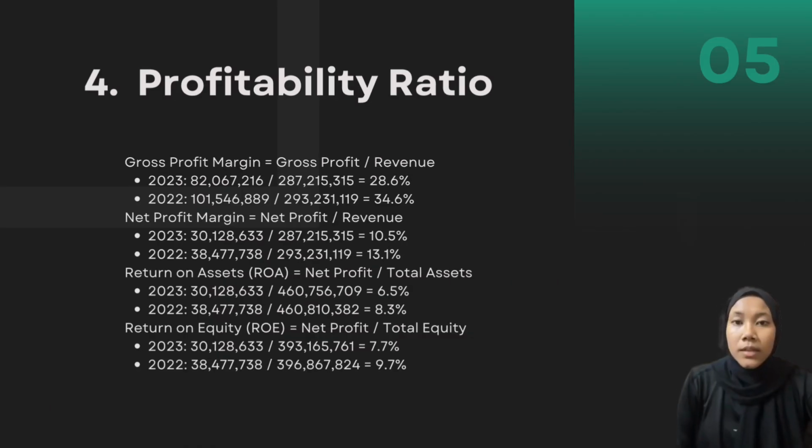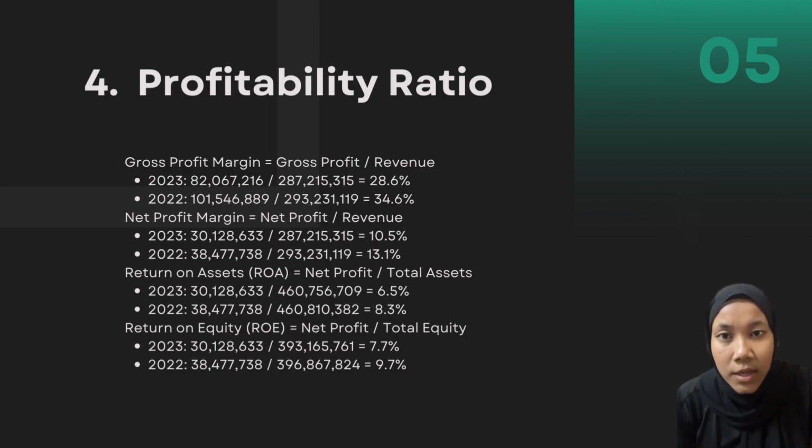Now, the most pressing issue, profitability. The gross profit margin dropped sharply from 34.6% in 2022 to 28.6% in 2023. Net profit margin also fell from 13.1% to 10.5%. This decline is significant and could stem from rising production costs, pricing pressures, or inefficient operations. Return on assets, ROA, and return on equity, ROE, also declined, indicating weaker earnings relative to investments.